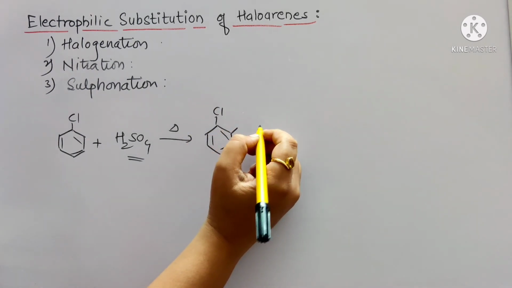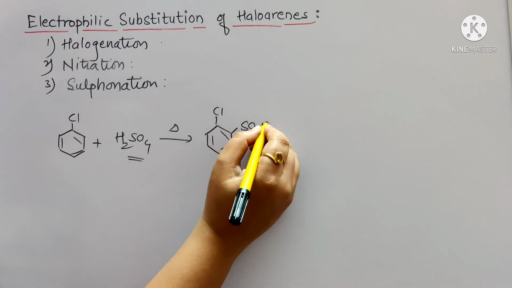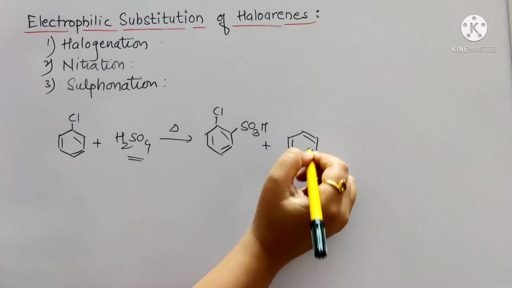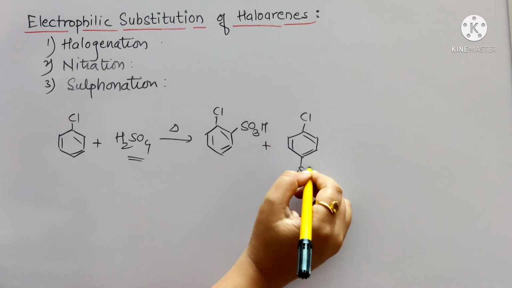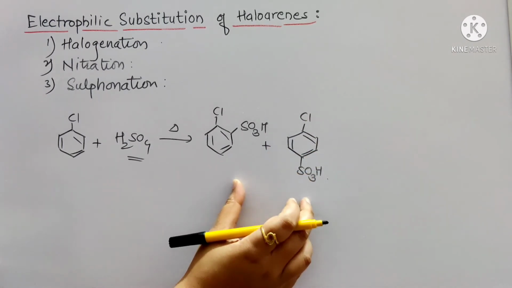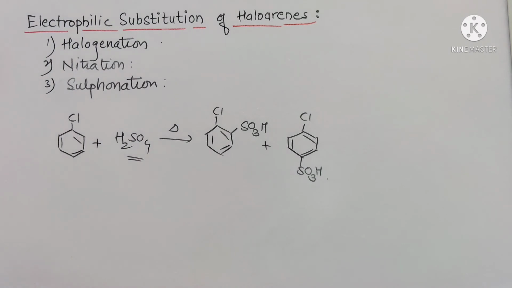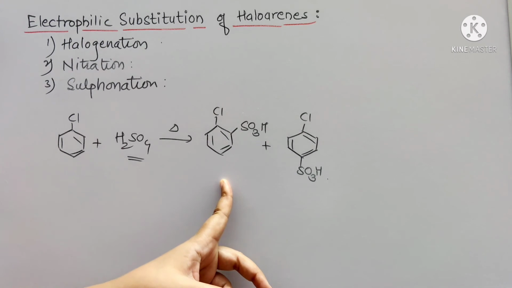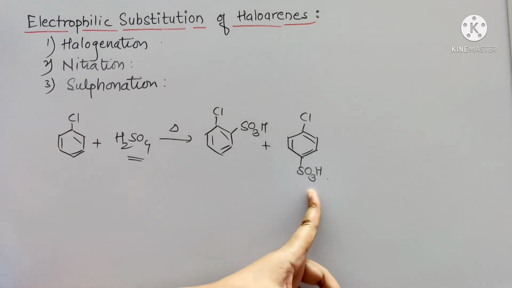First we'll write the ortho product, and next it gets attached to the para position. So these are the possible products for the sulfonation. This will be the 1-chlorobenzene sulfonic acid, and this will be the 4-chlorobenzene sulfonic acid. Clear?